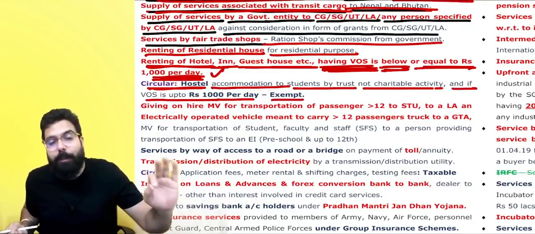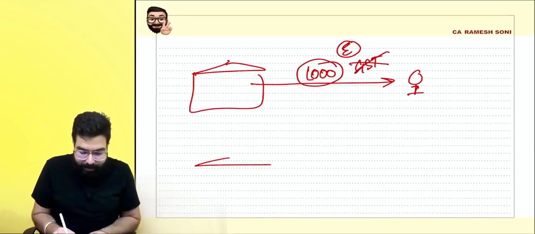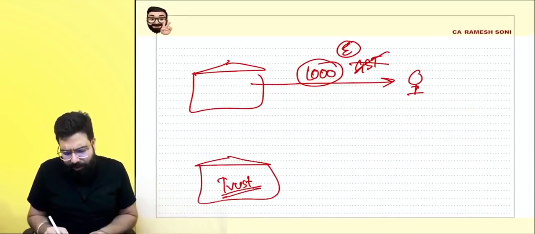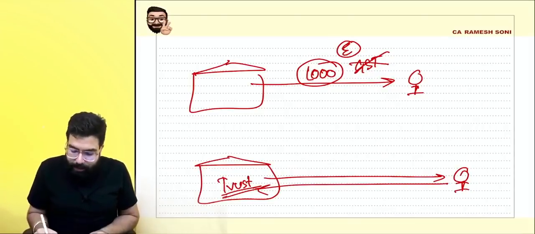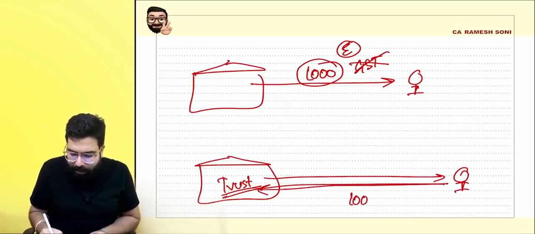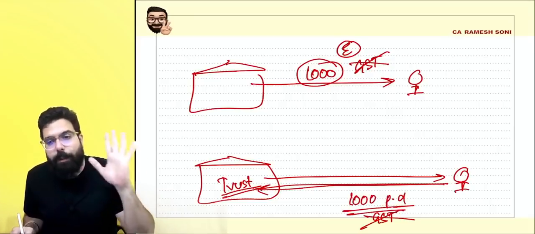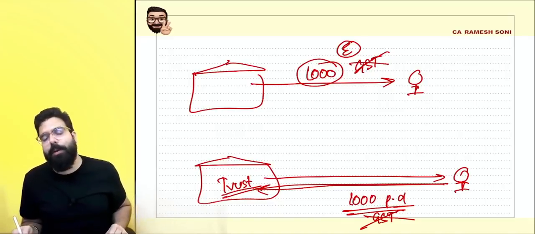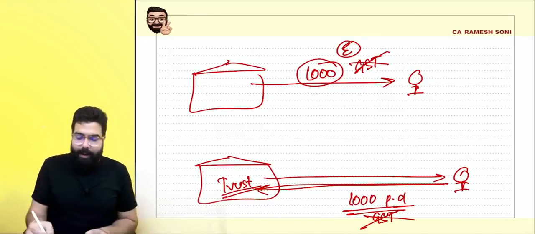Up to rupees 1,000 per day is exempted. So if there is a trust, not a charitable trust, simply a trust, allowing students to come and stay and the students pay rupees 1,000 per day, then there shall be no GST. Always remember one thing, 1,000 rupees per day has been exempted. It means 30,000 rupees per month. Even if the trust is charging that, it shall be exempted.